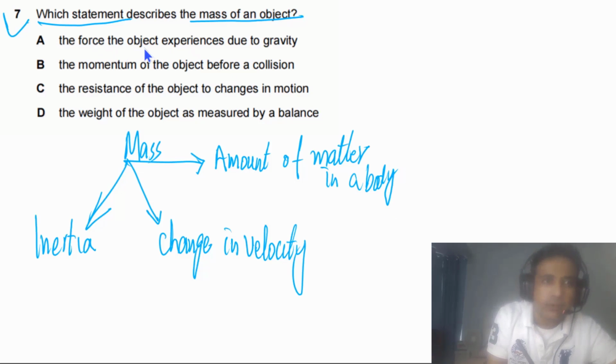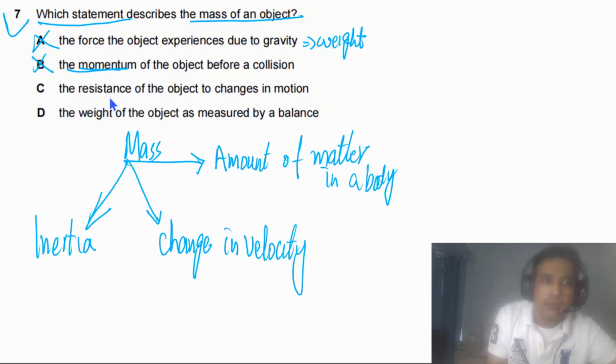But if you look at the given options, it is given to us the force the object experiences due to gravity. No, this is the weight. So this is not the right option. So this is not correct. Momentum of an object before a collision. So this is just representing momentum.